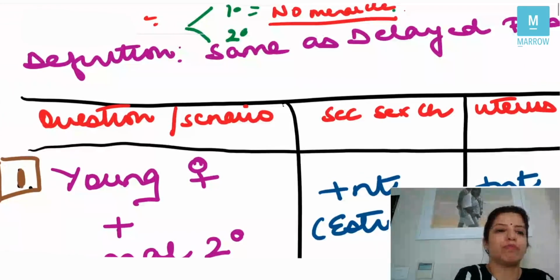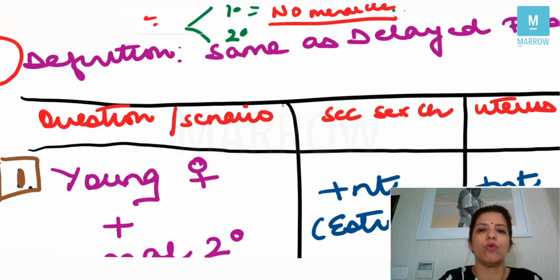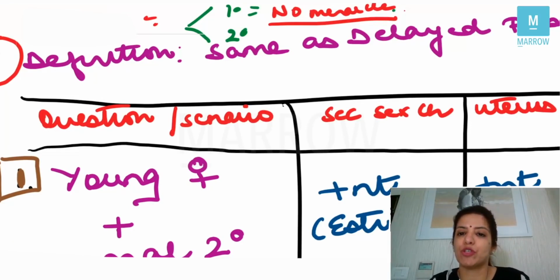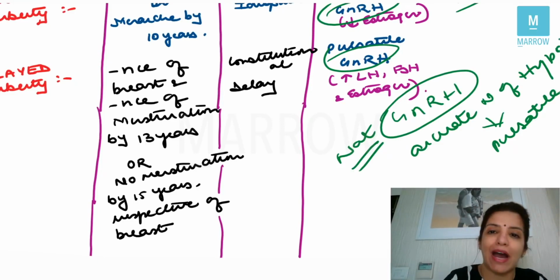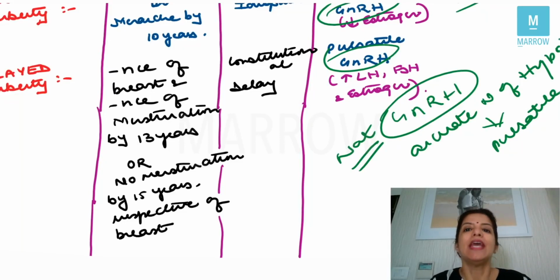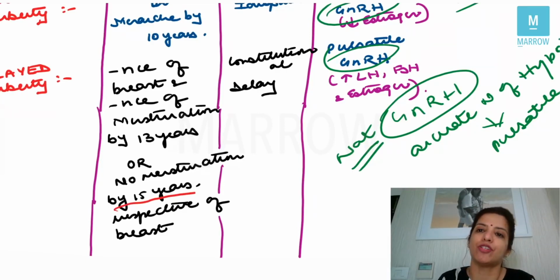Now we are going to talk about primary amenorrhea. The definition for primary amenorrhea and for delayed puberty is the same. So what was the definition for delayed puberty which I had told you? I had told you that it is absence of breast or absence of menstruation by 13 years. Now, when you are defining primary amenorrhea, you are going to say that if menstruation is absent by 13 years of age in absence of breast development, or by 15 years of age irrespective of breast development, that is called primary amenorrhea.